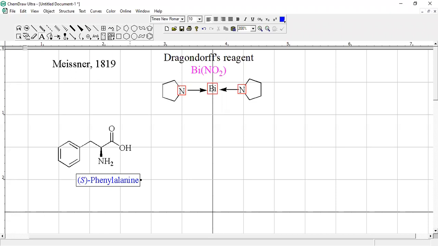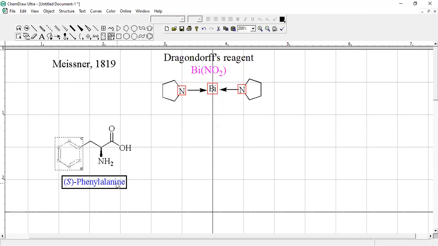If this phenyl is not present here and we have only a CH3 group here, this is called S-alanine, but this is called phenylalanine. Alanine also has S absolute configuration.